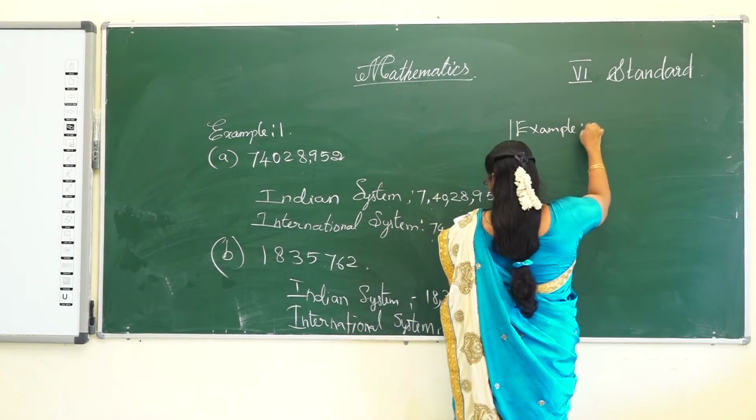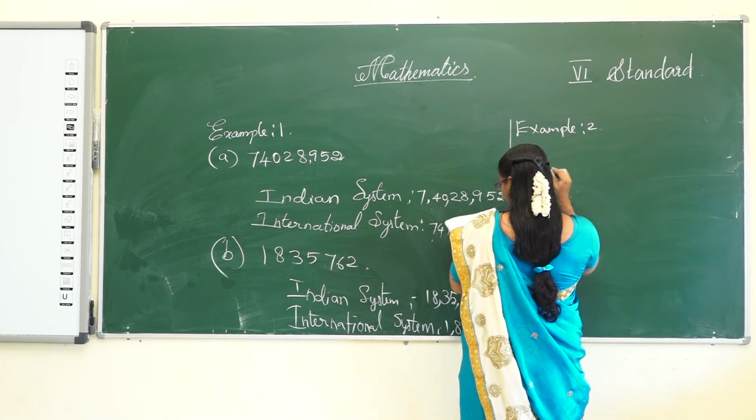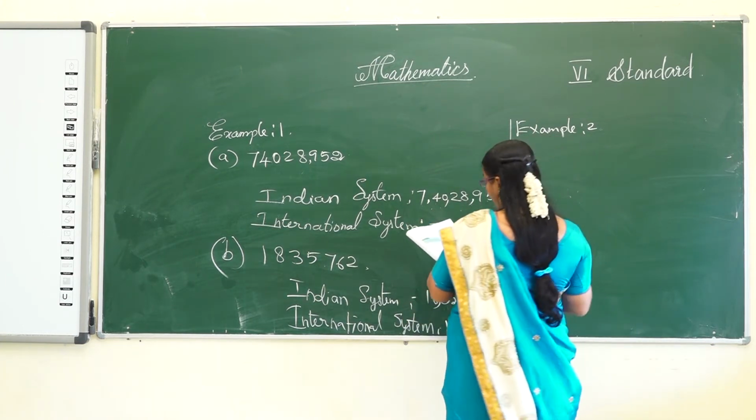Example 2, in the book, the same page 5. Rewrite the following numbers in the international place value chart.